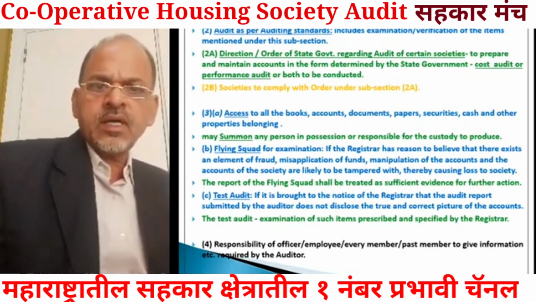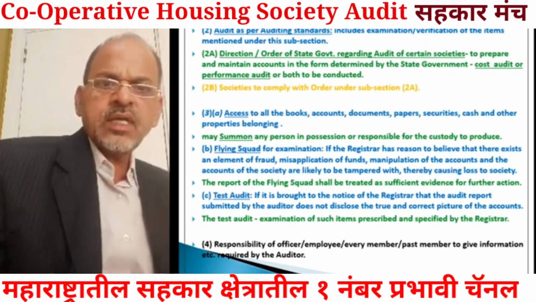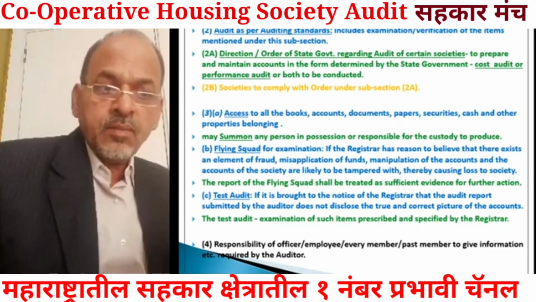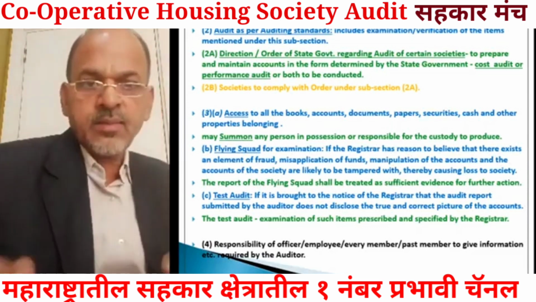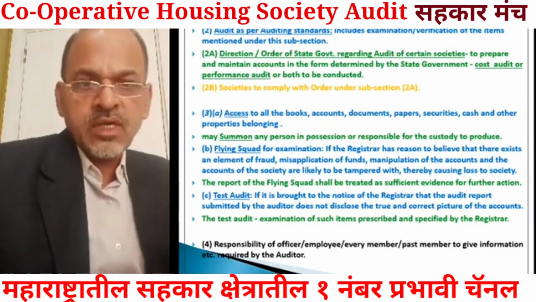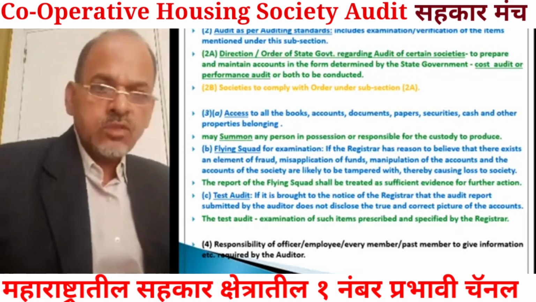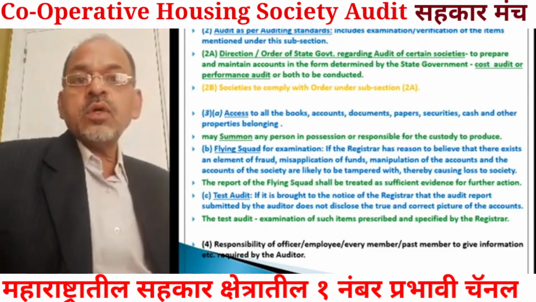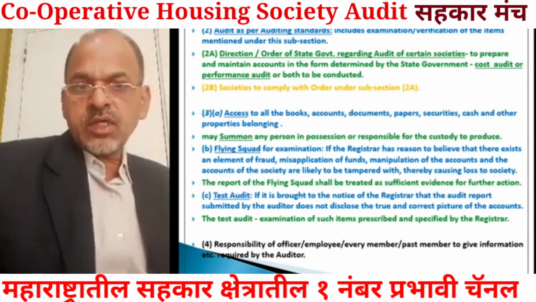Then it is the responsibility of that officer, employee, member, or past member. If required by the auditor, the auditor will summon that person. That person will have to attend before the auditor and give the auditor what information the auditor requires.